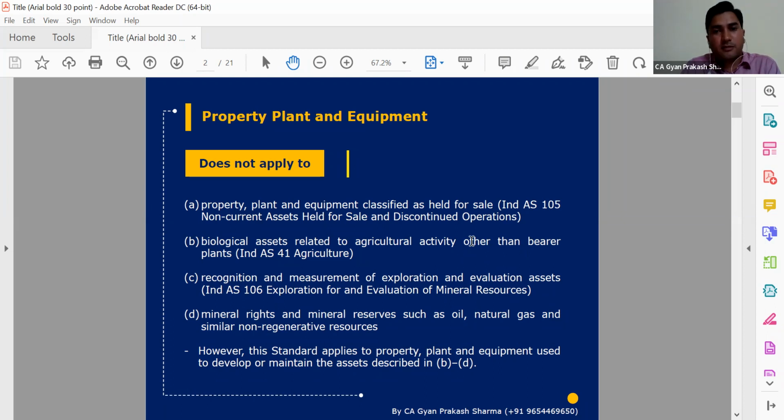When Ind-AS 116 is applicable, we will not apply Ind-AS 16 on that asset. So any expenses or activities which an organization has done that meet the criteria of a fixed asset, but fall under these types of transactions, will not be covered in Ind-AS 16. There will be a separate Ind-AS.